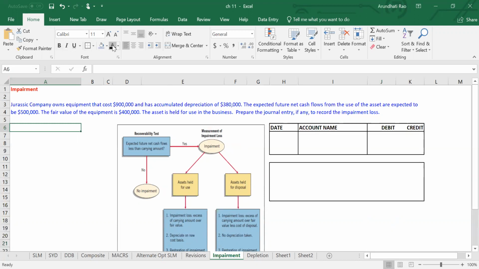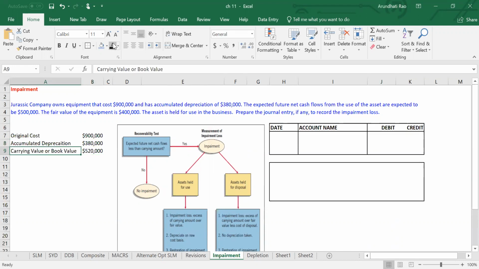So let's start by bringing forth all the relevant information. The original cost of the asset is $900,000. The accumulated depreciation is $380,000, which means my carrying value or book value is $520,000. I'm told that the future cash flow we expect is going to be $500,000. The fair value, the market value today, is only $400,000.